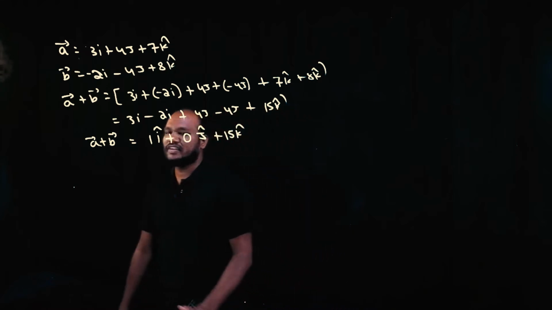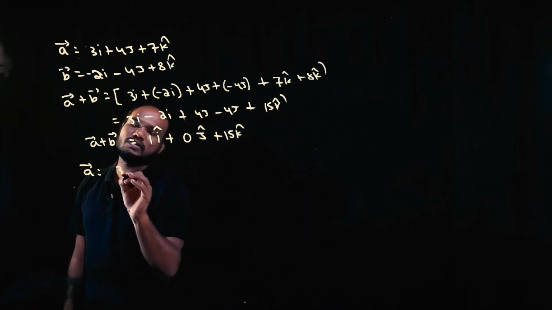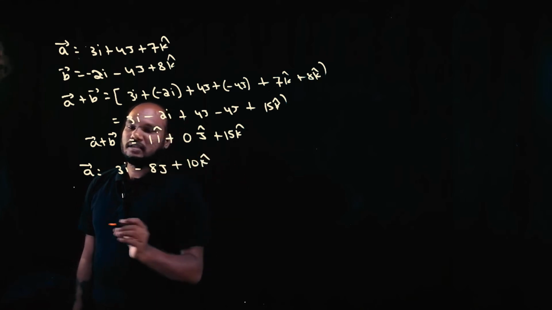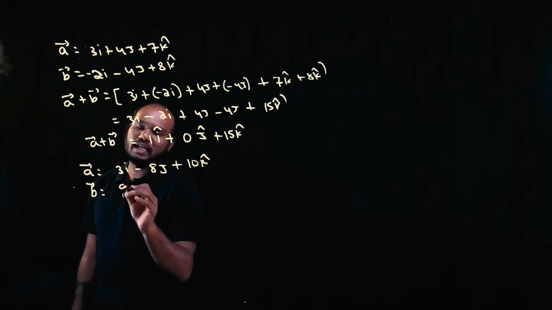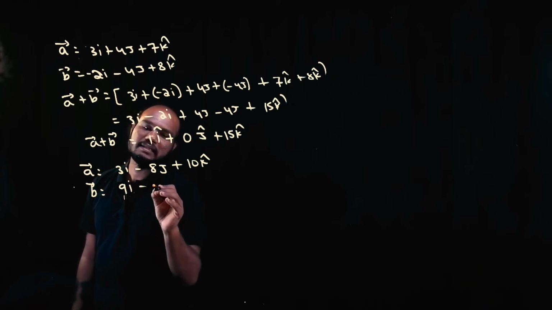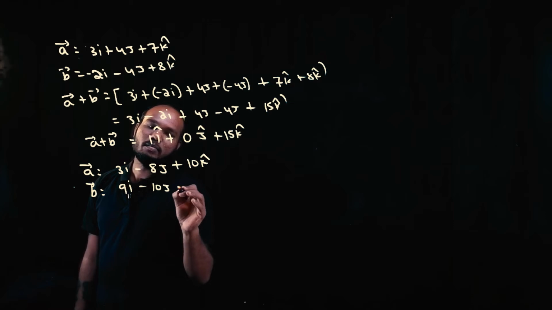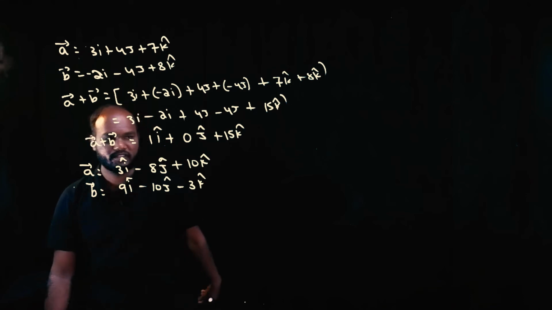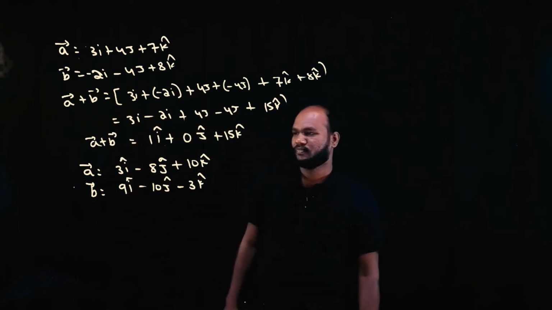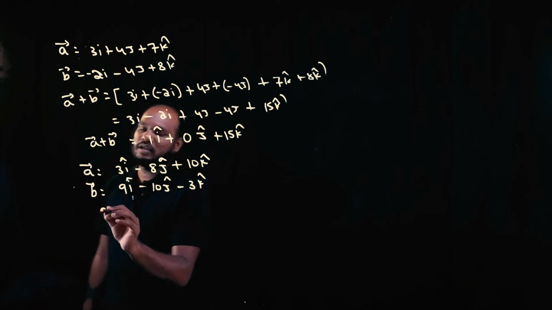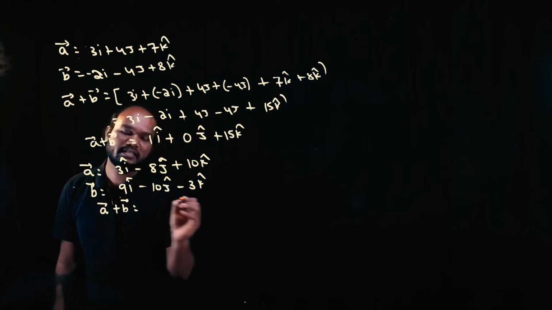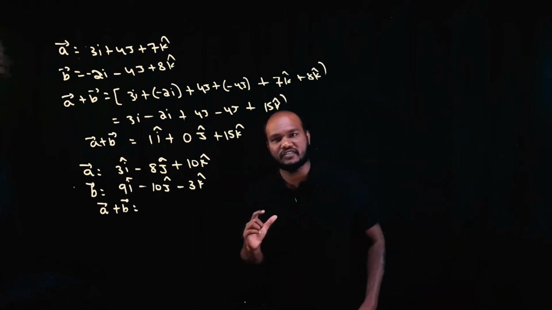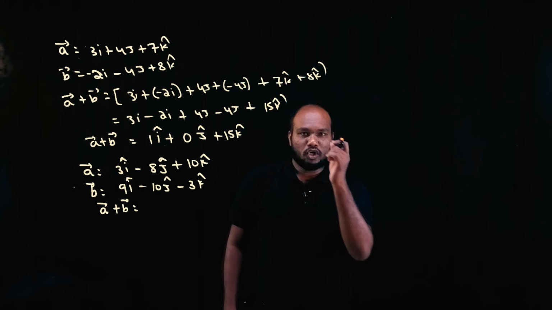Okay. So now if I give you another question, A bar is equal to 3i minus 8j plus 10k and B bar is equal to 9i minus 10j minus 3k cap. Okay, there is a cap everywhere. They are all unit vectors, right? Whenever you put a cap, there is a unit vector. So how will you solve? Can you solve A bar plus B bar? Pause the video, try this. If you can try, that's more than enough. If you can get an answer, okay, you understood.